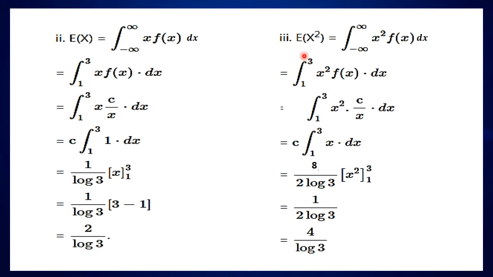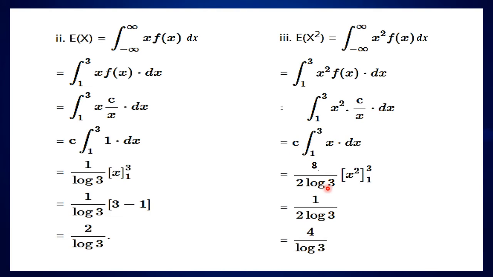Now, for calculating the variance, we will first calculate expectation of x square. That is, expectation of x square is equal to integral minus infinity to infinity x square into f of x dx. But here the limit is given as integral 1 to 3. Open interval 1 to 3 is the range of x. So, we will take the limit 1 to 3 x square f of x dx. Then f of x is c upon x. So, integral 1 to 3 x square into c upon x dx.